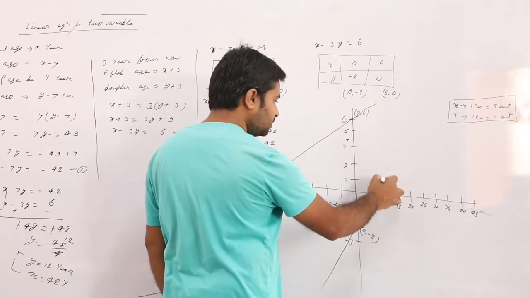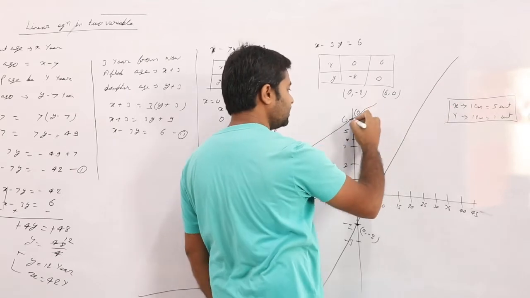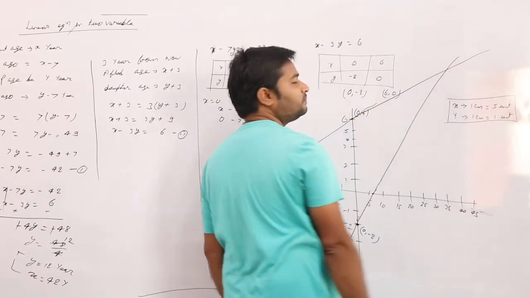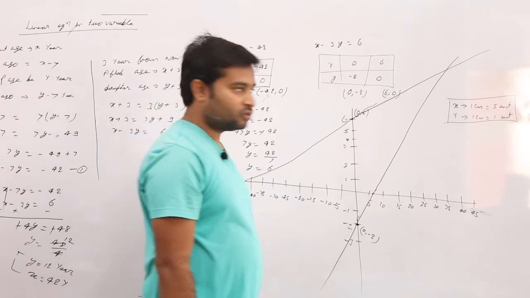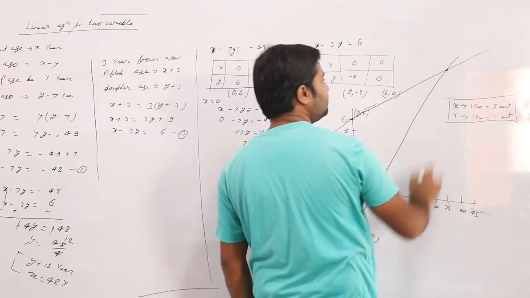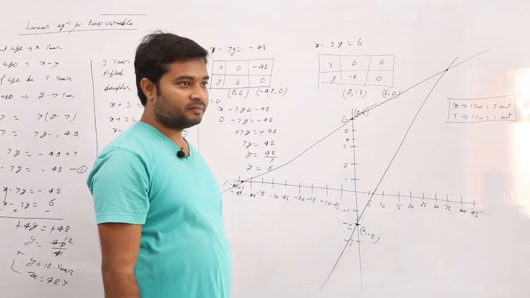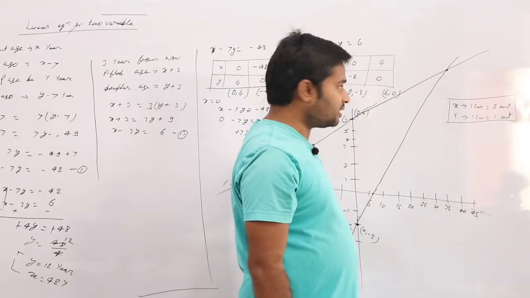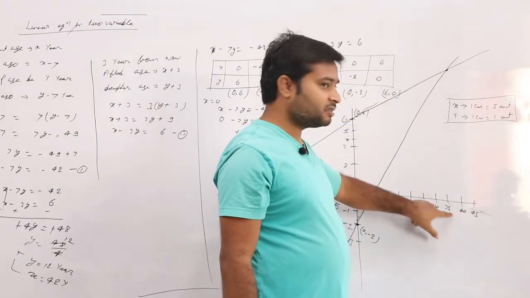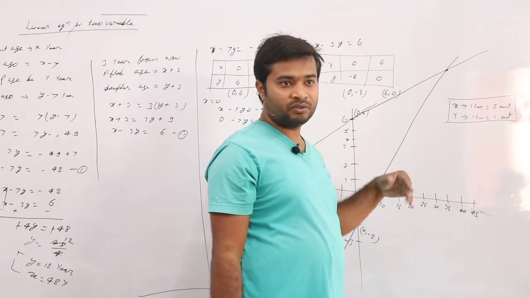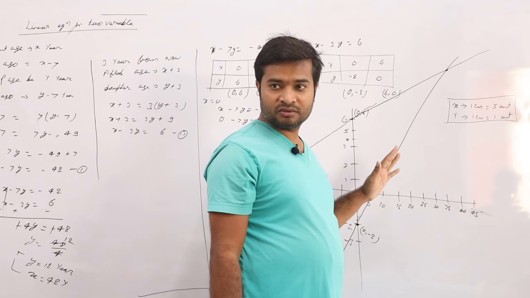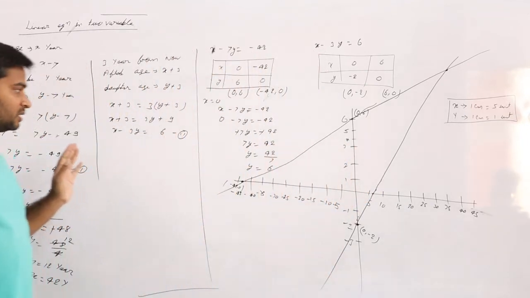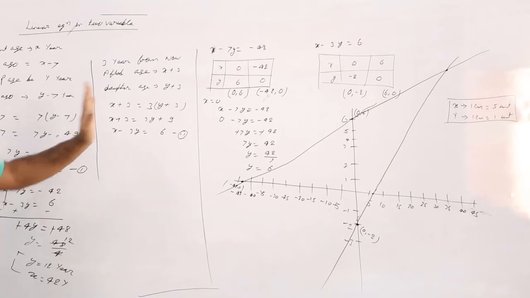So this line will meet somewhere else. Maybe this point will give you the meeting point, the solution. Join this one here for x, and this one here for y. See, it's coming near 35, 36. This is rough work, right? If you do it in the graph sheet, you will get the proper answer. So this is your algebraic solution, and that is your graphical solution. Understood both?